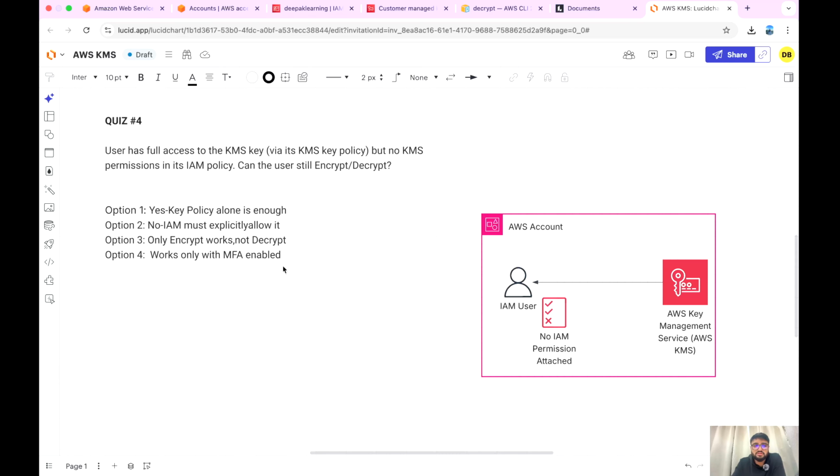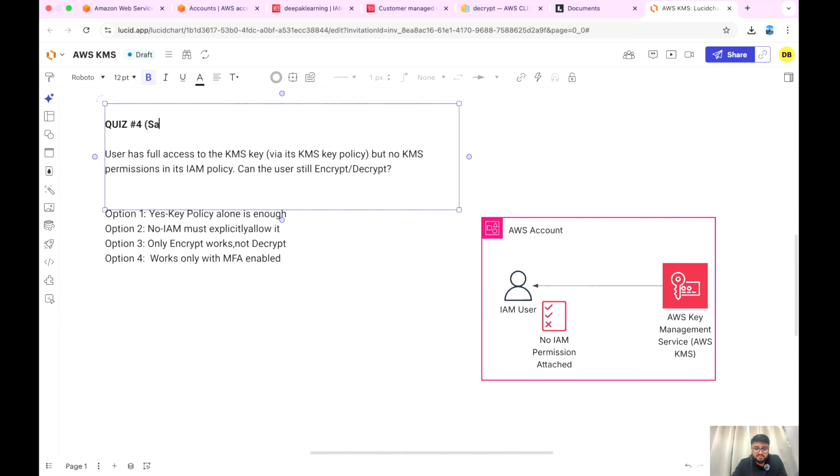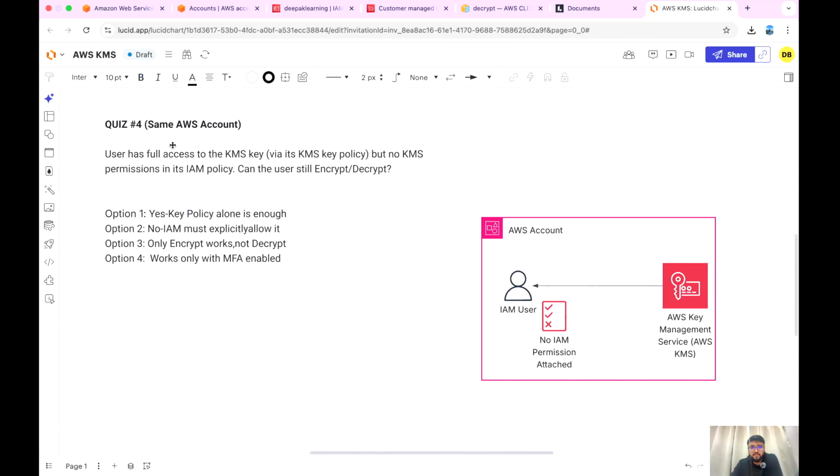So nothing has been talked about yet that the user is getting MFA authenticated or anything like that. So this doesn't make any sense. Don't even focus on this one, MFA enabled. So the correct answer is yes, key policy alone is enough. By the way, I have told you already, but this is for the same AWS account, right? It works if both the IAM user and the KMS keys are in the same AWS account.